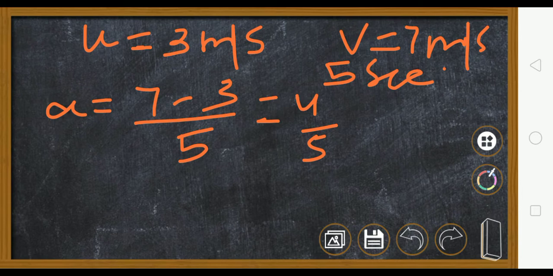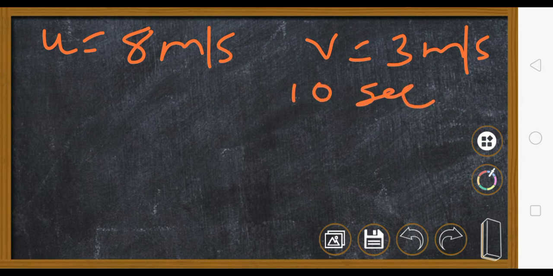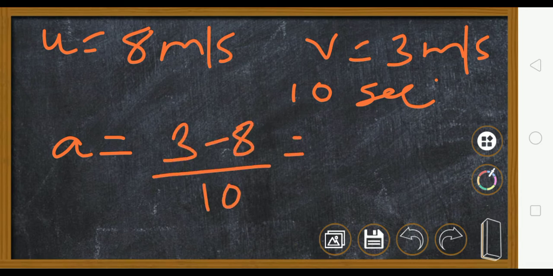Okay? But suppose the initial velocity was 8 meter per second, and now he applied brake, and now the final velocity has become 3 meter per second, and this it has done in, say, 10 seconds time. So now your acceleration will be v minus u, that is 3 minus 8 upon 10, that is equal to minus 5 upon 10, that is equal to minus 1/2.